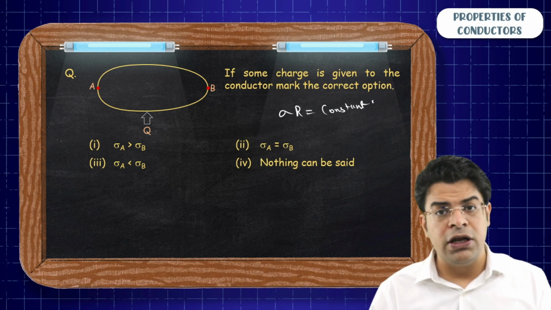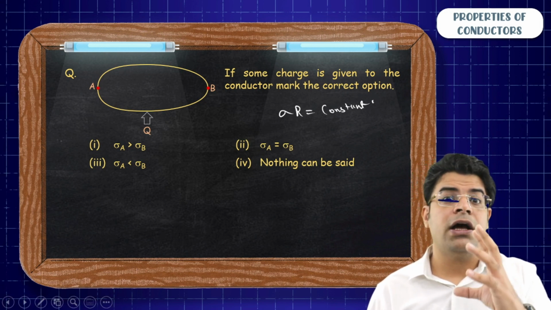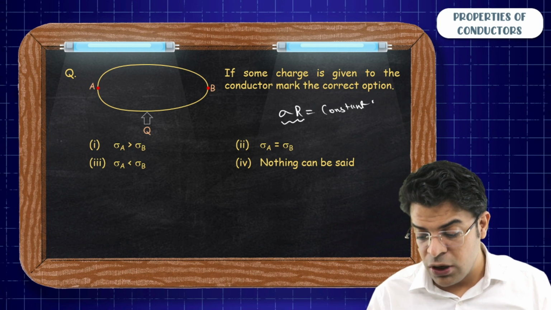So wherever the local radius will be smaller, there the sigma will be high, because sigma into r has to be constant.